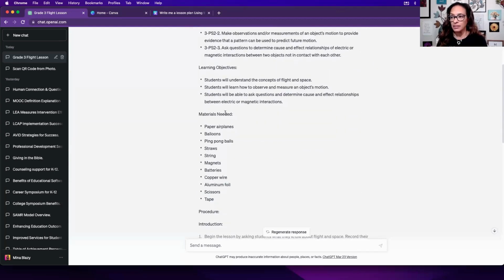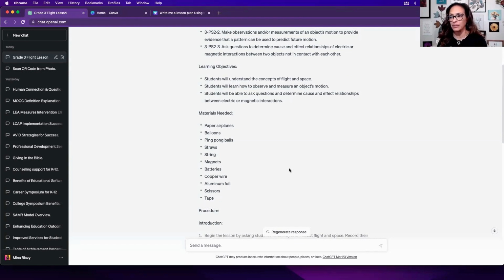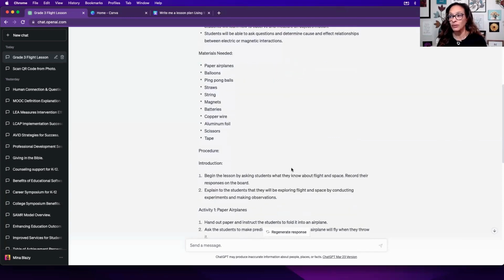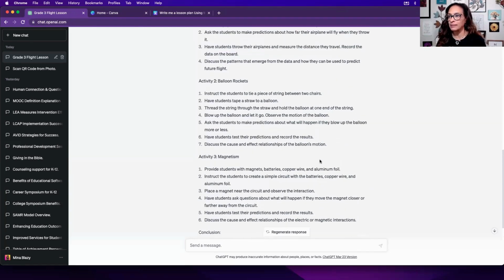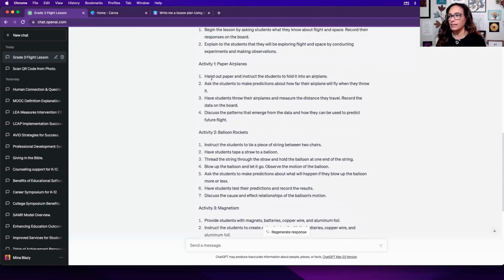And then it gives us materials similar, but it adds balloons, ping pong ball, straws, strings, magnets, batteries, copper wire, aluminum foil. Oh my gosh, scissors, tape. And then an introduction, it talks about the paper airplanes, handout paper, and instruct students to fold it into an airplane. It doesn't give you specifics. It didn't give us specifics in the other one.